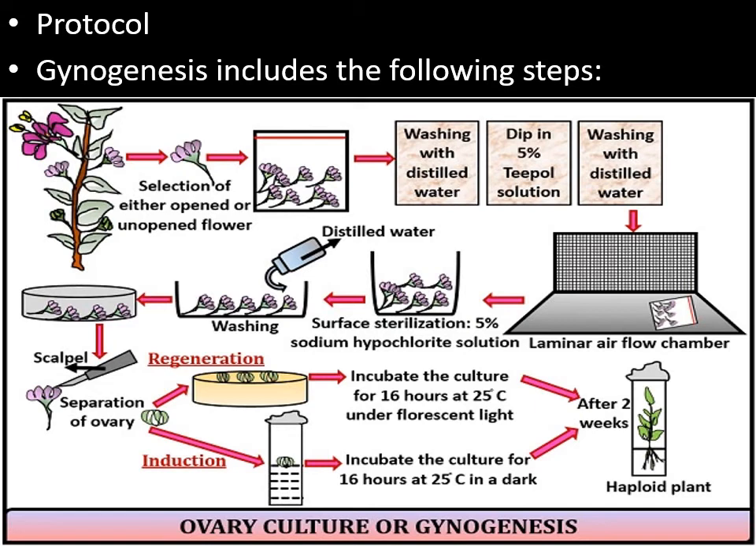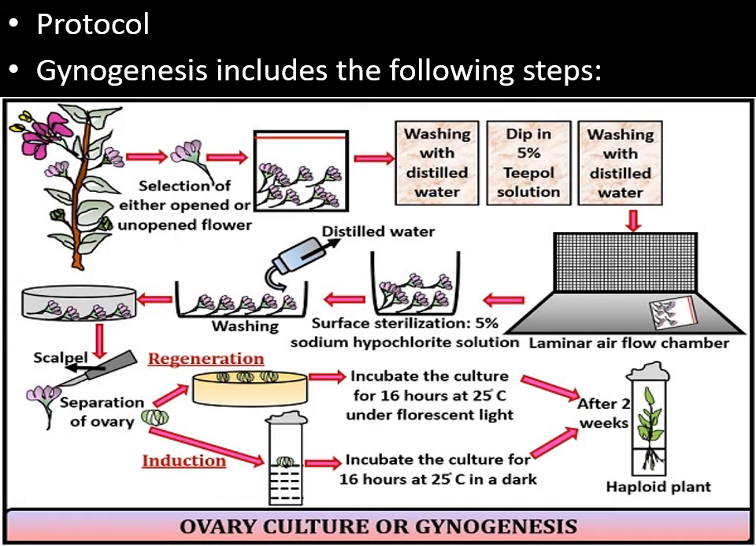In the laminar airflow cabinet, again we'll go for surface sterilization by using 5% sodium hypochlorite solution. After that, again you are going to wash with sterile distilled water to remove the traces of chemicals which are present on the flower. Further, these flowers are transferred to an empty petri dish or empty glass plate to excise or remove the ovary from the flower. We can excise the ovary from the flower by using a scalpel.